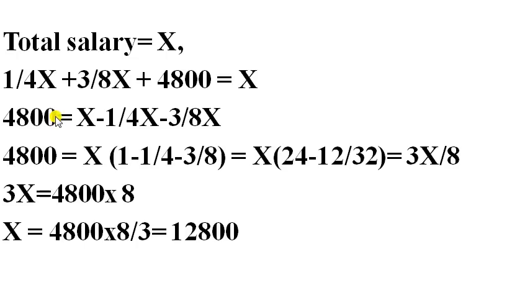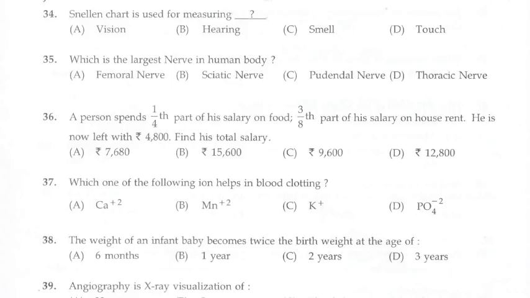That is, 4,800 is equal to x minus x/4 minus 3x/8. Taking x as common, we get x times (1 minus 1/4 minus 3/8). While simplifying it, we get 3x/8, that is, 3x/8 is equal to 4,800. At the end, we get x is equal to 12,800. So the answer for this question is D, 12,800.